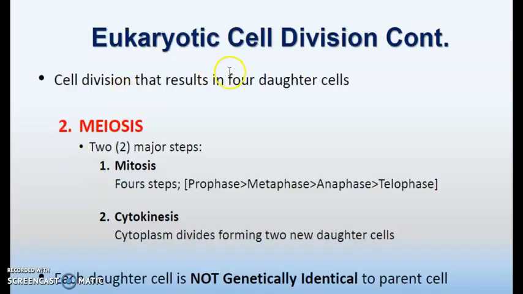In eukaryotic cell division, that results in four daughter cells. Here, meiosis cell division is taking place, and meiosis consists of two major steps. In that, the first one consists of four main steps like prophase, metaphase, anaphase, telophase. And the second step is the cytoplasm divides forming new daughter cells. Here, each daughter cell is not genetically identical to the parent cell.